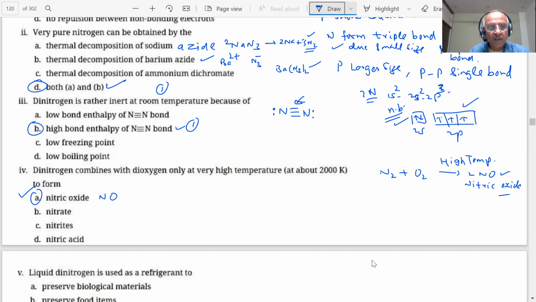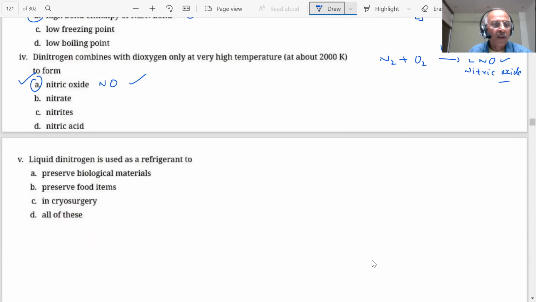Nitric oxide. Important point, student. Liquid dinitrogen is used as a refrigerant. You have seen the temperature of liquid dinitrogen. How low is the boiling point? It is used to preserve biological materials, preserve food items, in cryosurgery, all of this. What is your answer, students?